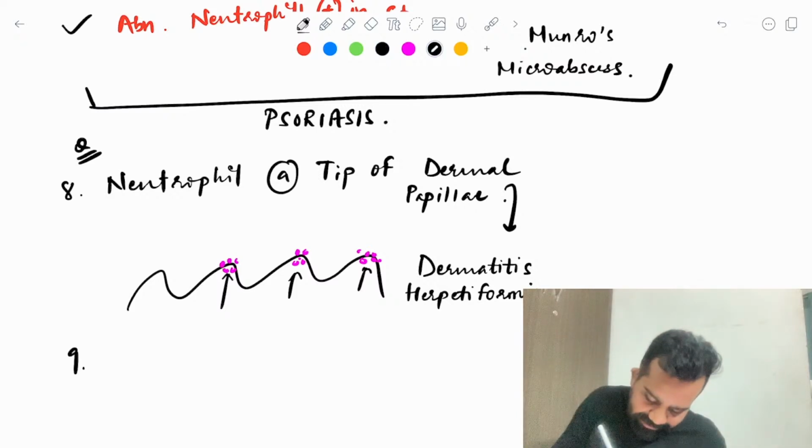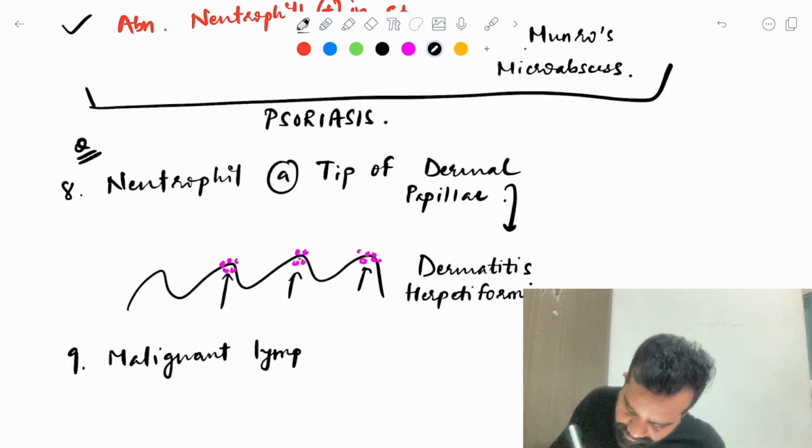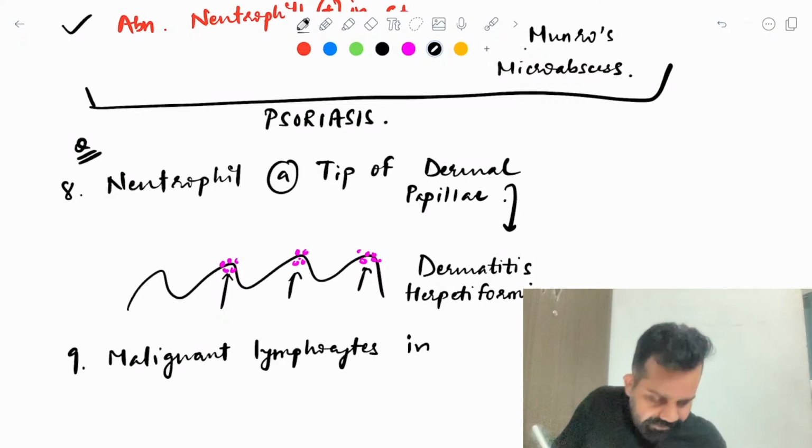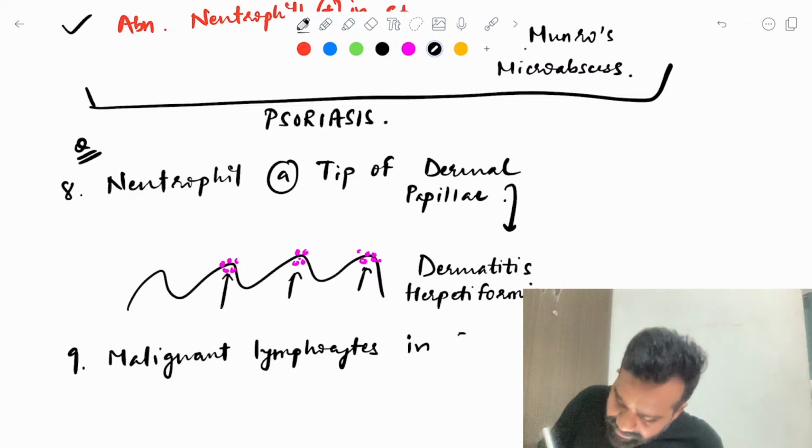And the last is malignant lymphocytes in the epidermis.